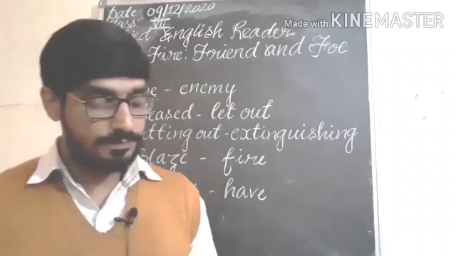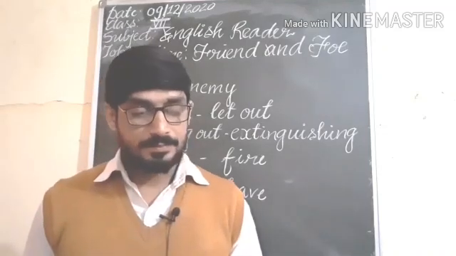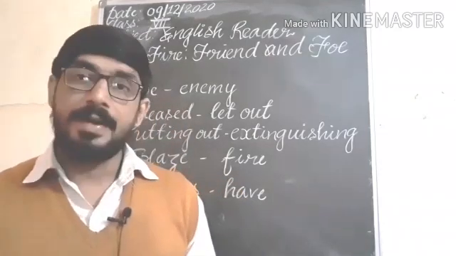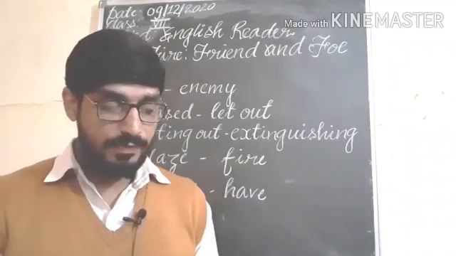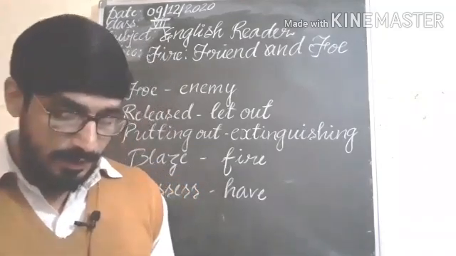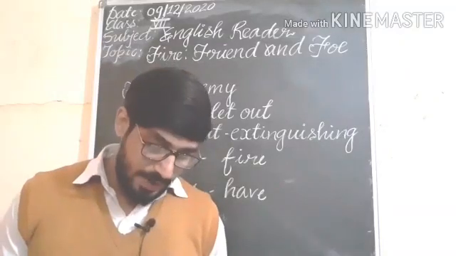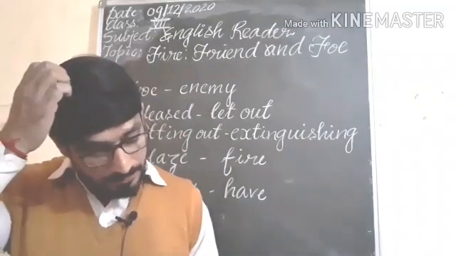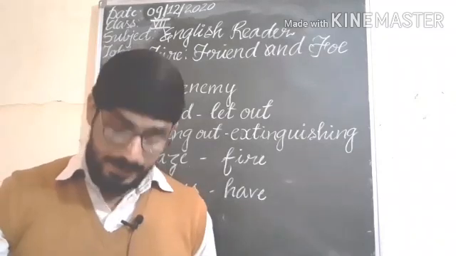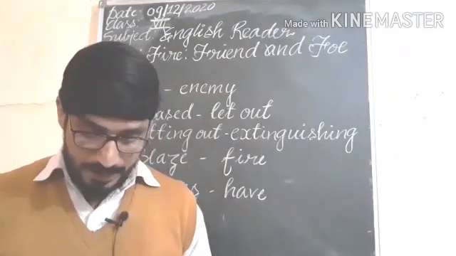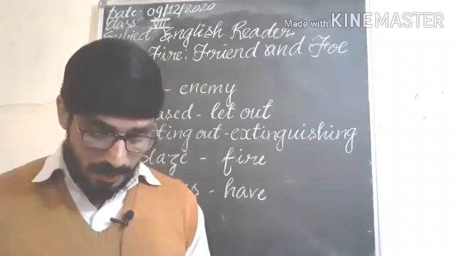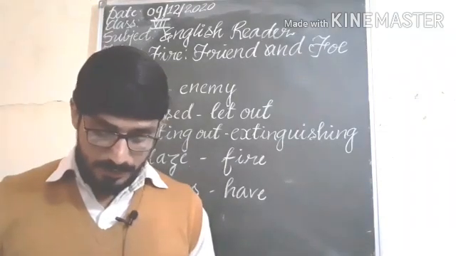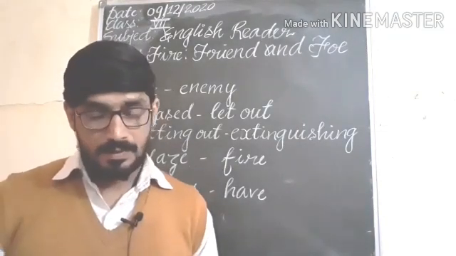Understand? So these are the things needed to put out a fire. As we know, three things are needed to start a fire: fuel, oxygen and heat. And here we get that three things are also needed to put out a fire. Understand?